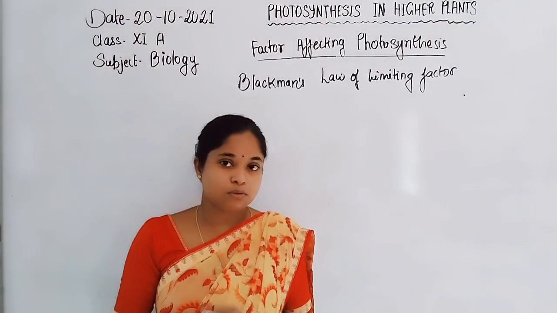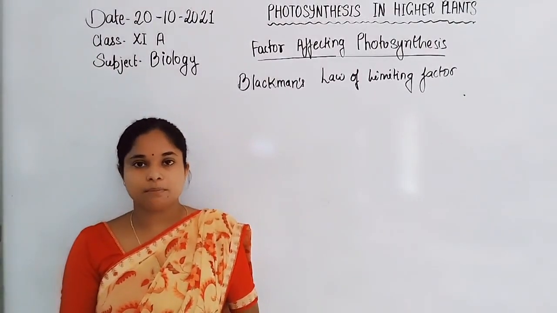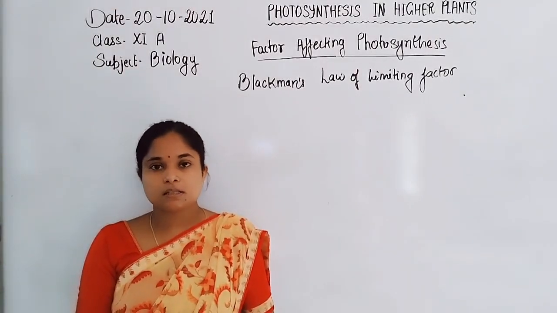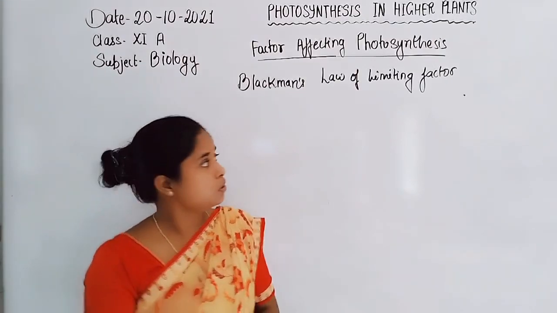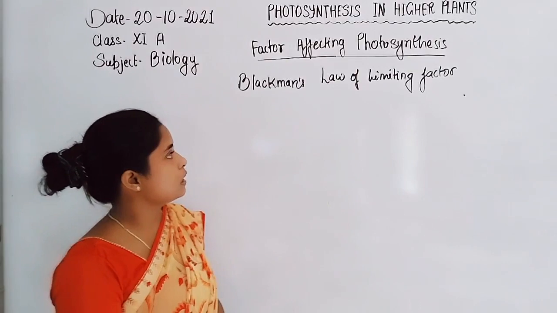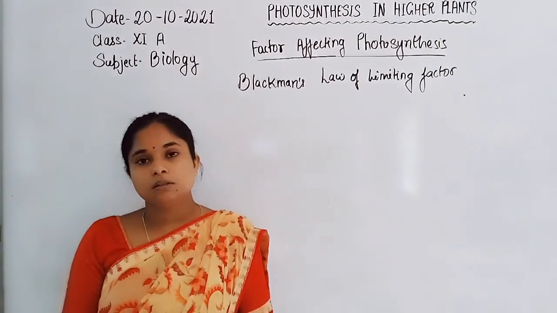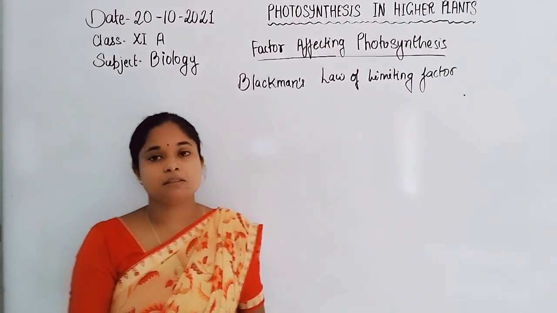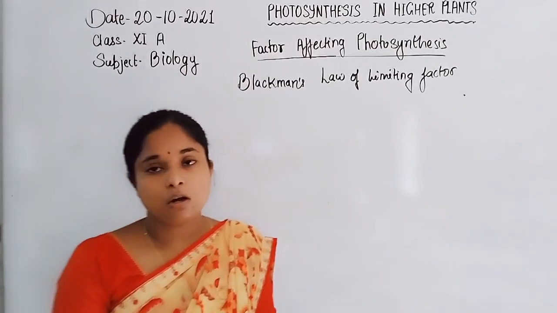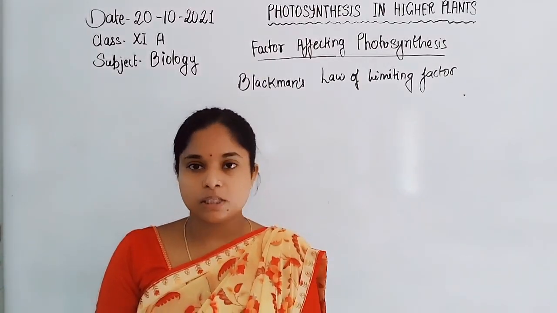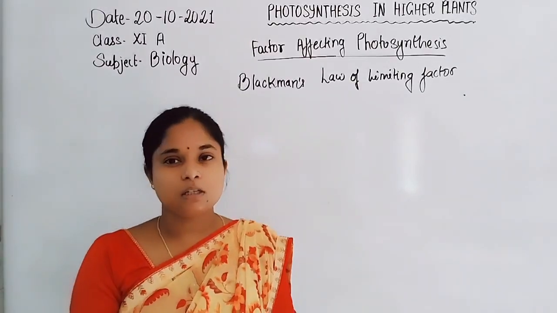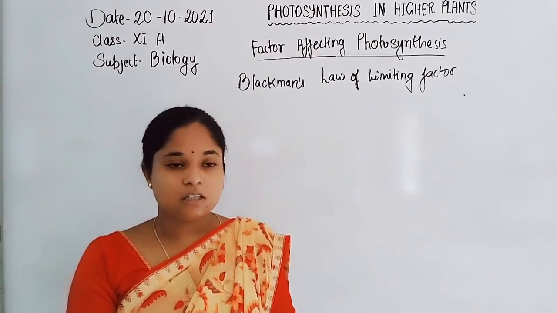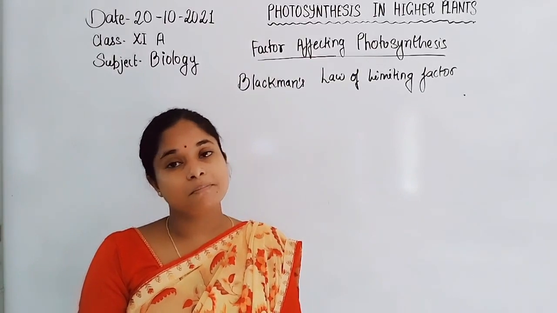In this class, I am going to start with another important topic of the chapter Photosynthesis in Higher Plants, and the topic is Blackman's law of limiting factor. In this topic, we are going to discuss how many factors are involved in photosynthesis, and how they affect the photosynthesis process. Blackman's law of limiting factor says that the factors are present in a limited manner.